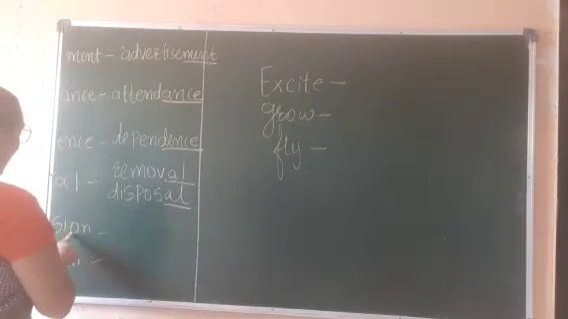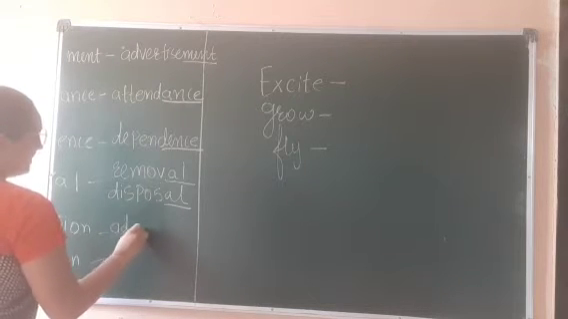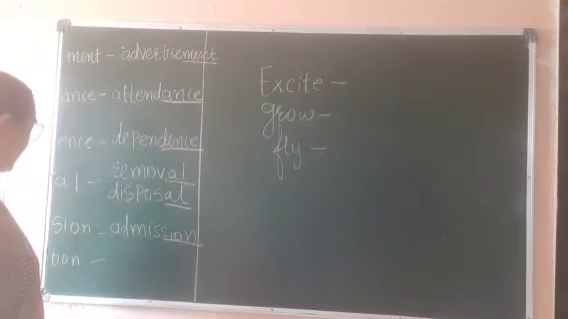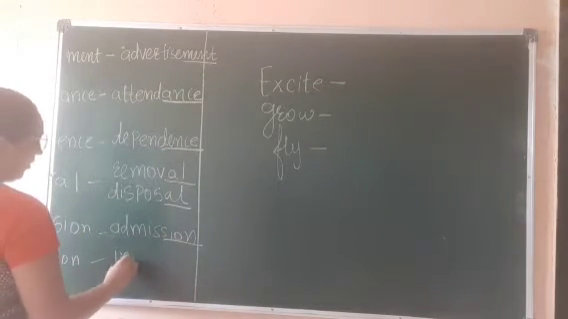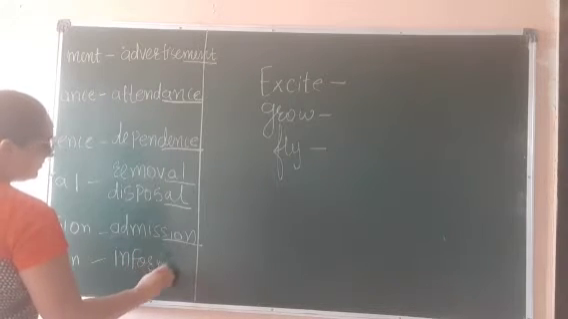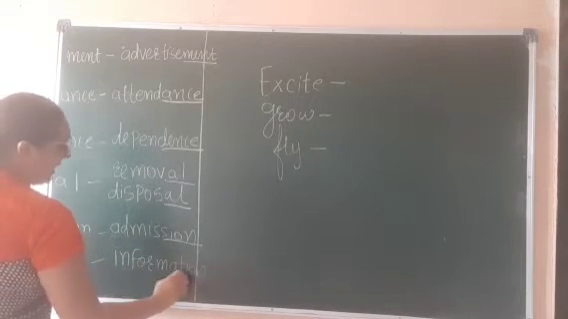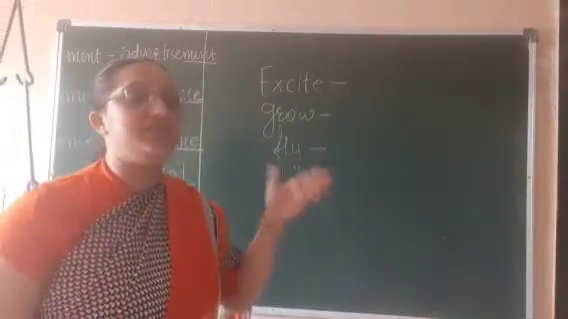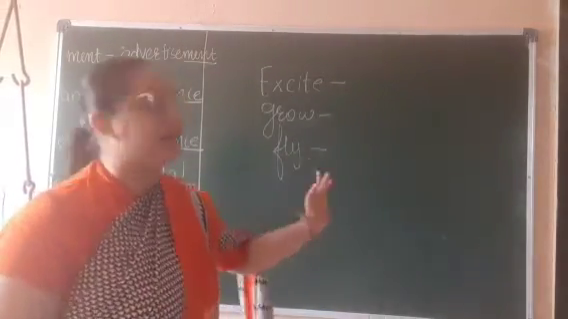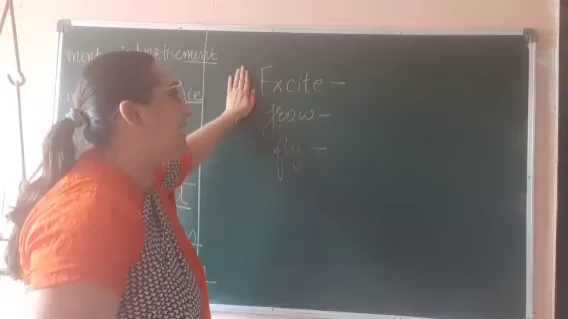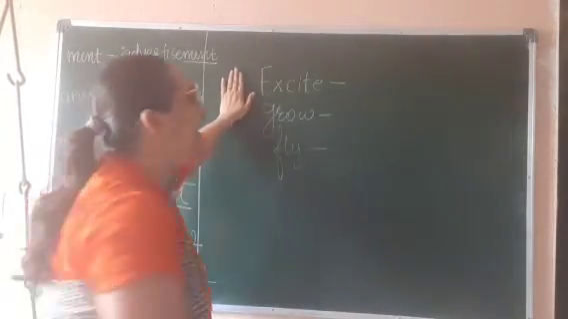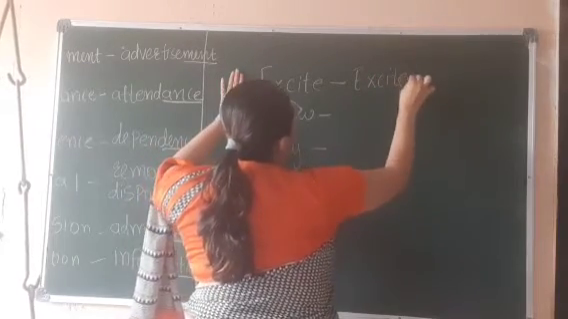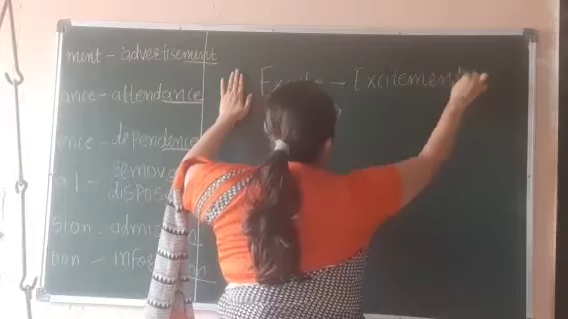Okay. For example, SION. So we can write admission. Right. So now next, TION. Information. Right? TION. So in this way we can change verb and adjective into abstract noun or a noun. For example, excite. So how we can change this word excite? We can add MENT at the end. Excitement. So that will be abstract noun.